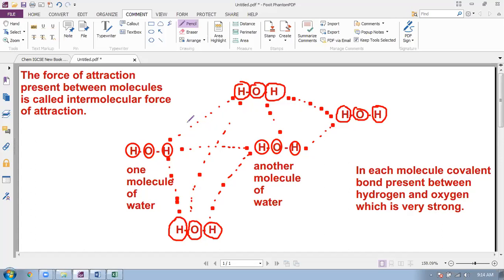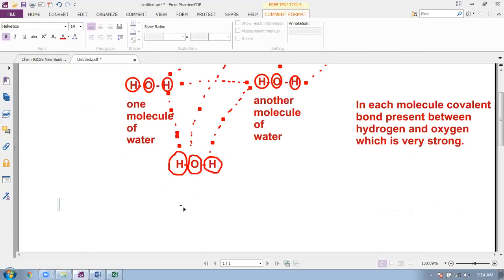So this is molecular force or intermolecular force of attraction. Force of attraction present between molecules. And the force of attraction present inside the molecule of water is the covalent bond. What did I say?